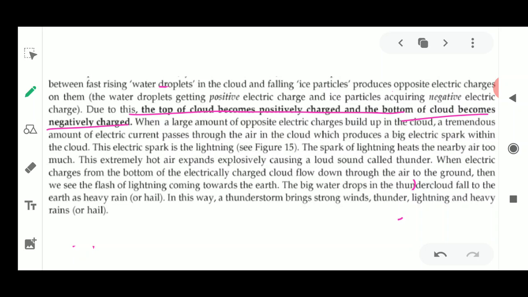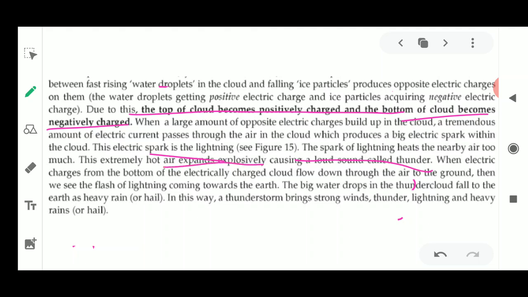Now, it is not only one cloud which is traveling in the atmosphere. The number of clouds is very high. Once clouds containing opposite charges come closer to each other, they start producing a big spark between the clouds. This electric spark is known as lightning, and the spark of the lightning heats up the air very much.